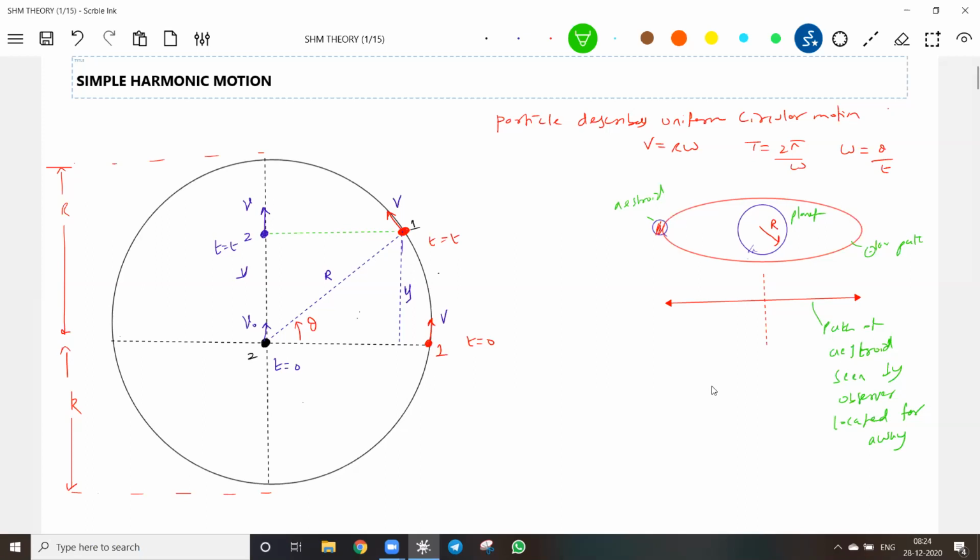In fact, it is describing a circular path. Let's not say why it will describe a circular path. We know enough gravitation: the gravitational attractive force will provide the required centripetal force. So we know all that story. Let's not bother here. Now I'm interested in this to and from motion. Path of asteroid seen by observer located far away. What is this motion here? No, this is a circular path motion.